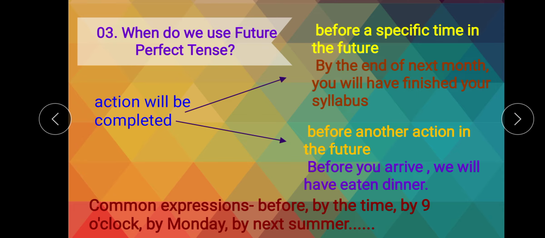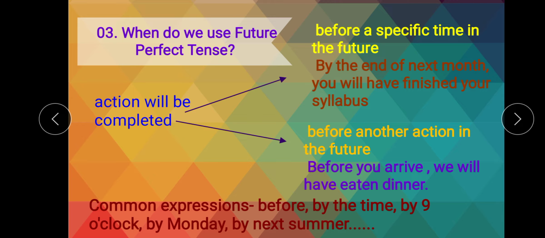Now the second way we use future perfect tense is when the action will be completed before another action in the future. The example is: before you arrive, we will have eaten dinner.